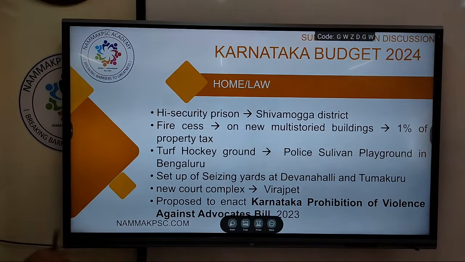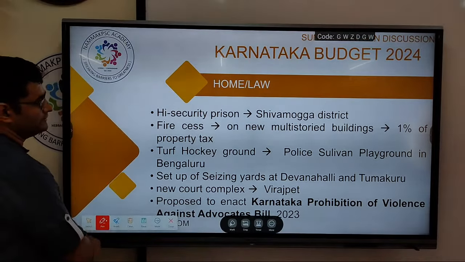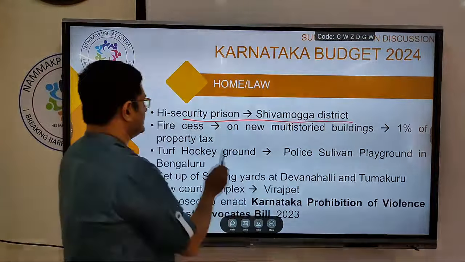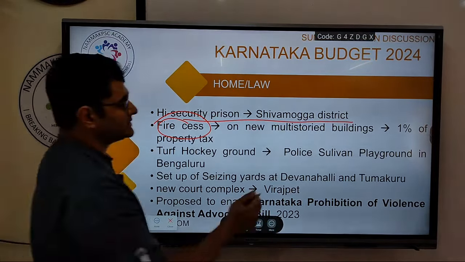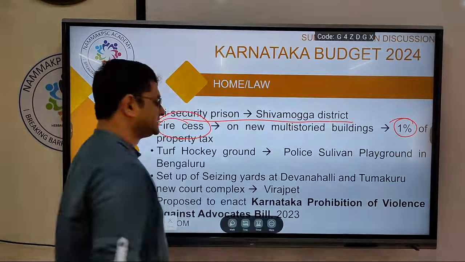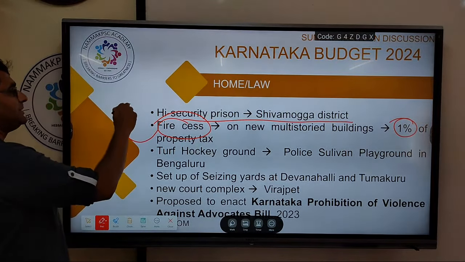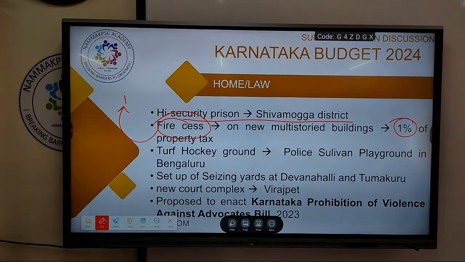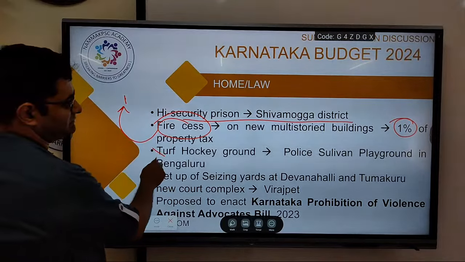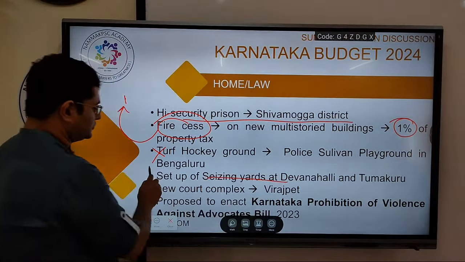A high security prison will be set up in Shimoga. Then fire cess will be levied on multi-story buildings. The cess is 1% of the property tax. This fire cess will help in the development of, or equipping, the fire department. Then a turf hockey club in the police playground in Bengaluru. Then Seas Yard in Devanhalli and Tumkuru.